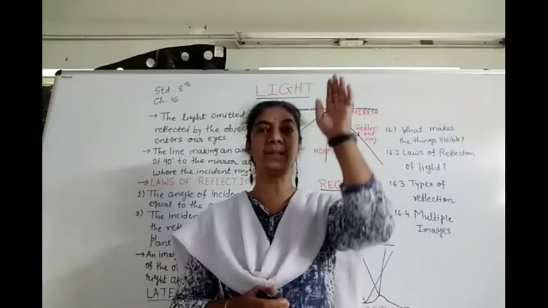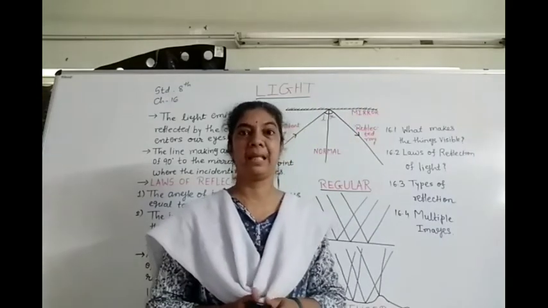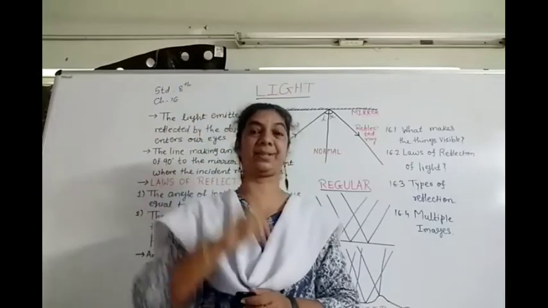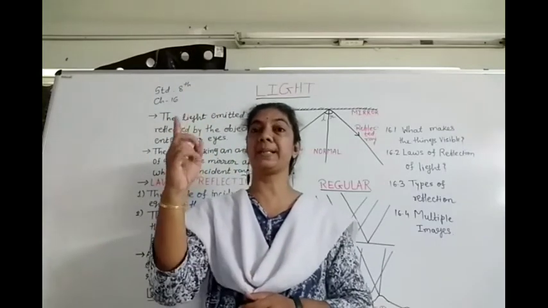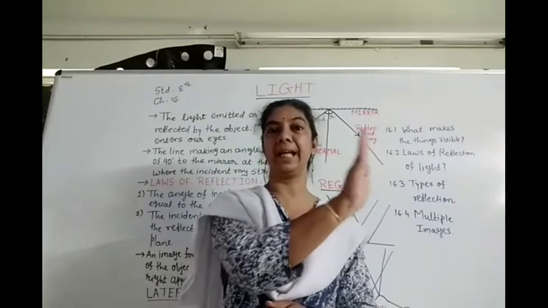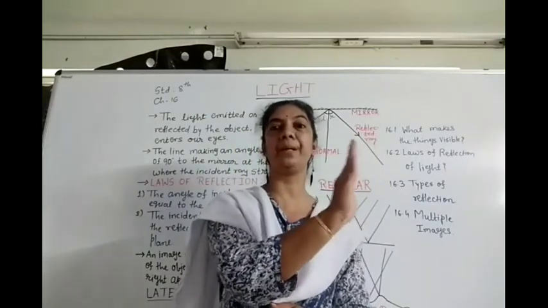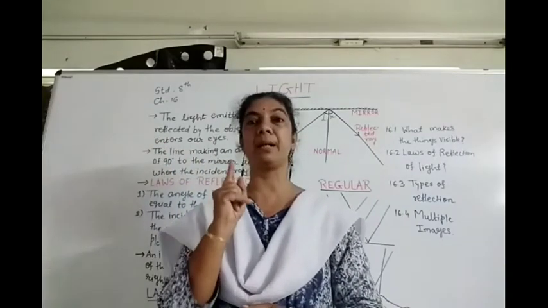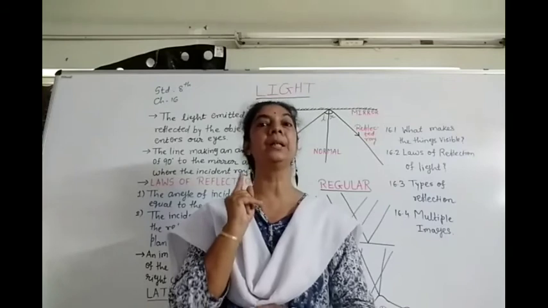If I raise my left hand, then I can see that my right hand is raised. So the right side appearing to be left, and the left side appearing to be right, is known as the lateral inversion of the image.